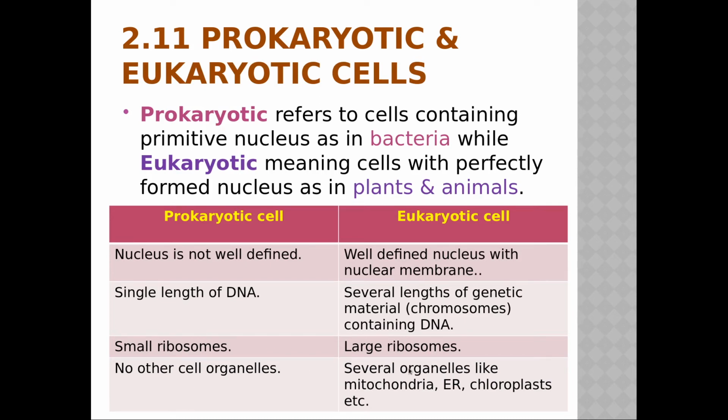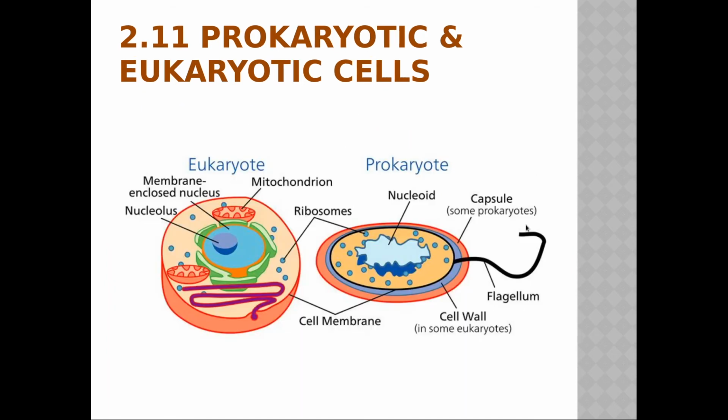Prokaryotes have no other cell organelles, but in eukaryotes several cell organelles are there. As you can also understand, this is a bacteria, a smaller kind of organism, the unicellular kind of thing. So prokaryotic cells are found in unicellular organisms. They are not well defined, but eukaryotic cells have different, well structured organelles. That's why they are found in plants and the higher animals, which are multicellular.